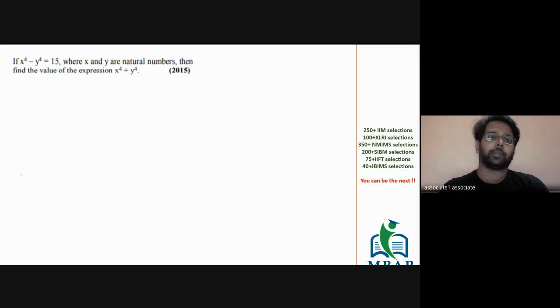x raised to 4 minus y raised to 4 is 15, where x and y are natural numbers. Find the value of the expression x raised to 4 and y raised to 4. Original Cal 2015 question, not a very old question. If you solve the question by simplicity, you will not take more than 10 seconds, at most 15 seconds to solve the entire question.